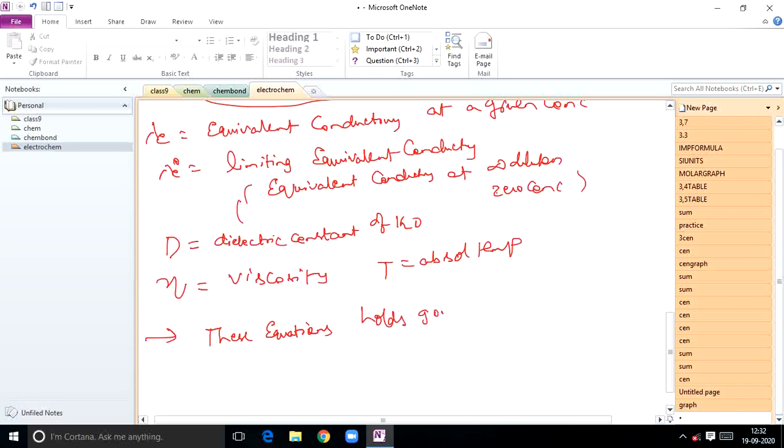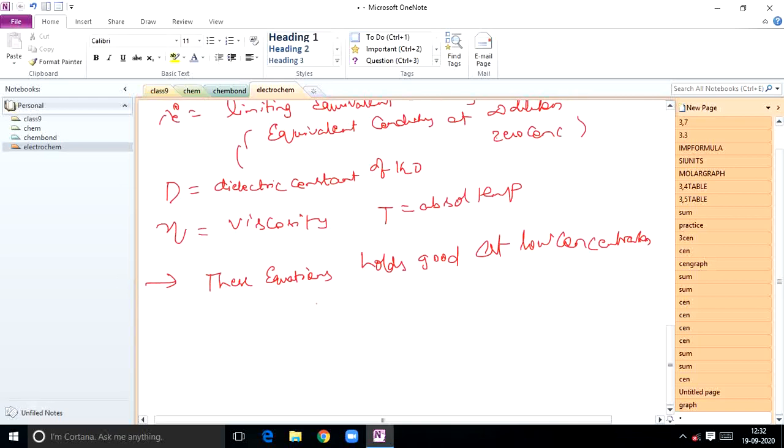If you plot a graph between lambda m versus root C, you are going to get these types of curves on the graph, like this. A straight line path like this.